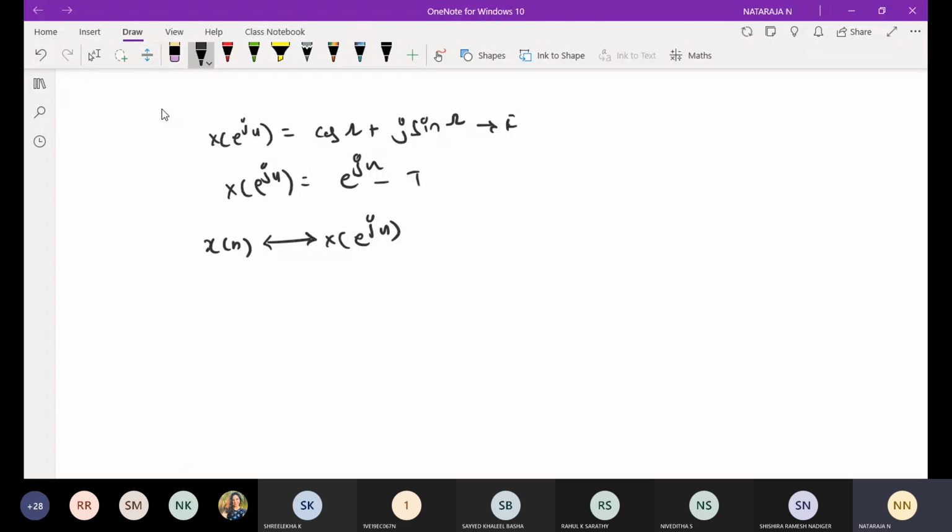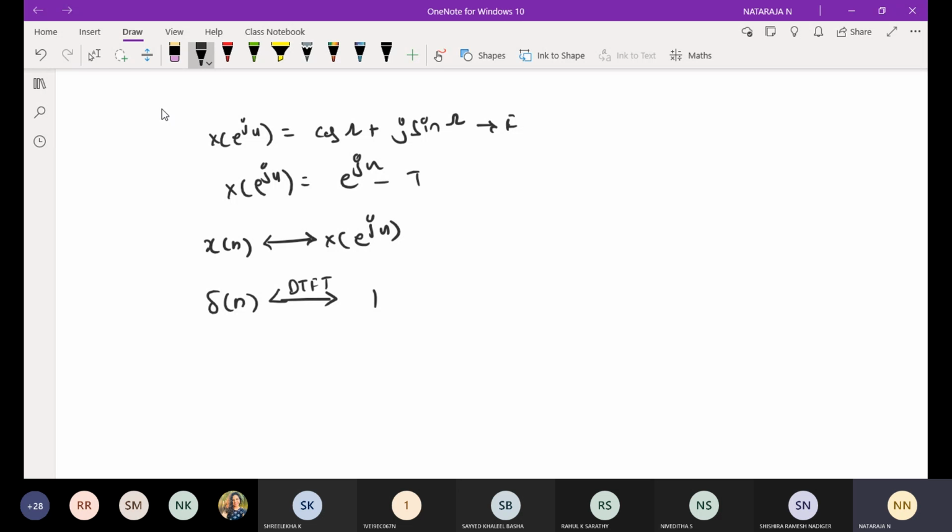Okay, like that if I take delta of n as my time domain signal, the DTFT of delta of n will be 1. Okay, we already solved the problem. So many problems we solved based on this. We will take it as a note: the DTFT of delta of n is 1. Why am I going to discuss this? In the upcoming problems, I am going to apply the properties directly. If I take delta of n plus 1, what is the answer? Delta of n minus 1, what do we need to write? Like that, we need to discuss. That is why I am making a note of these things.